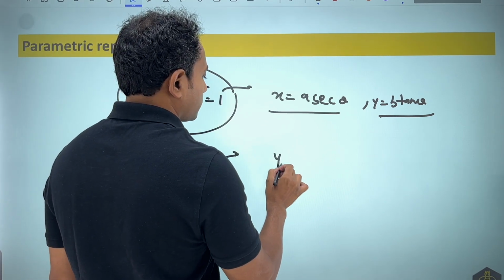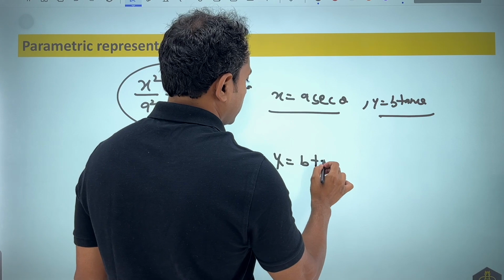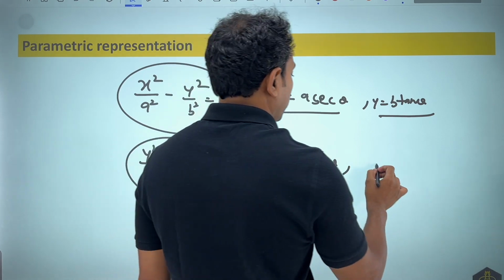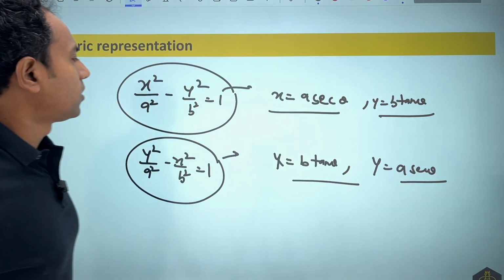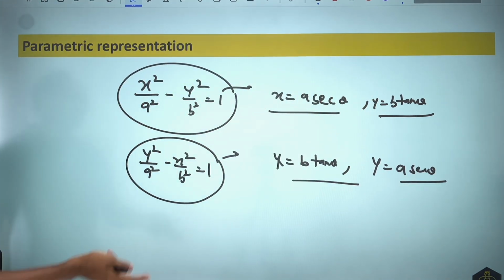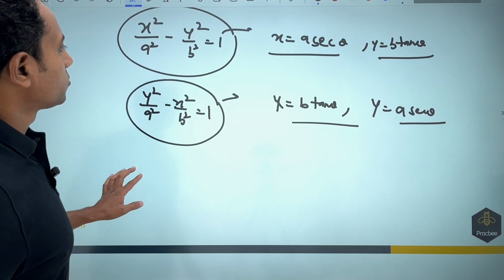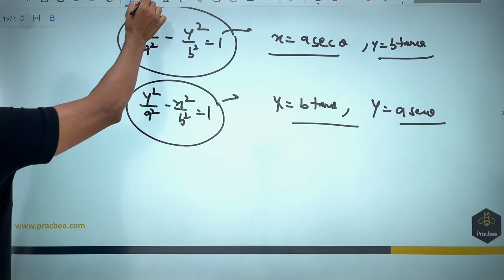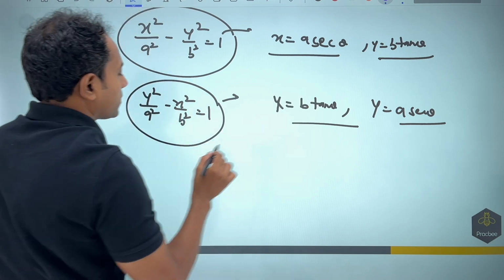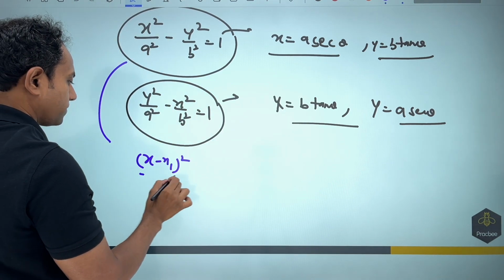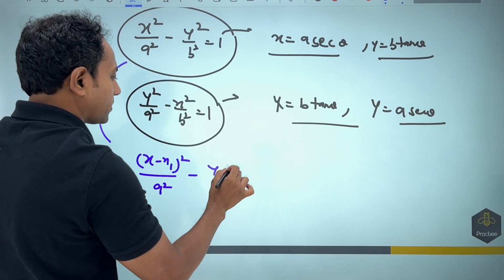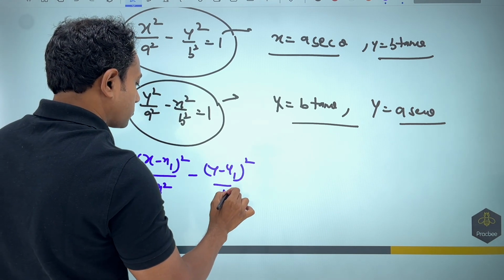So x will become nothing but b tan theta and y will become nothing but a sec theta. So you can see that this technique of interchanging the values of x and y is very important. If you want to do the same thing, but now you are shifting the origin, so if I shift the origin and write the first equation as x minus x1 whole square by a square minus y minus y1 whole square by b square equal to 1.